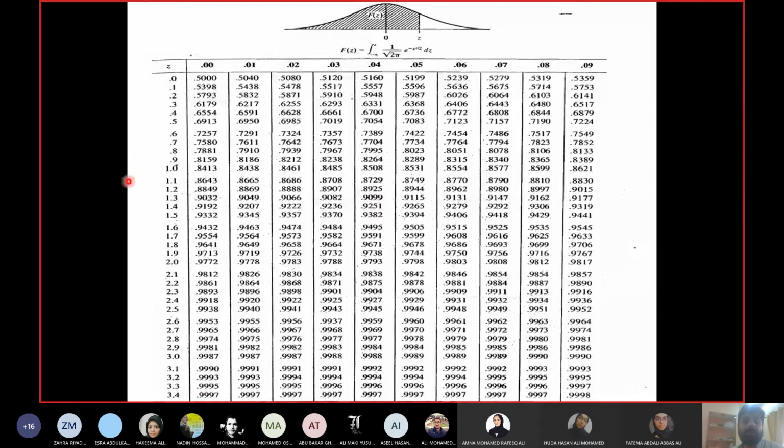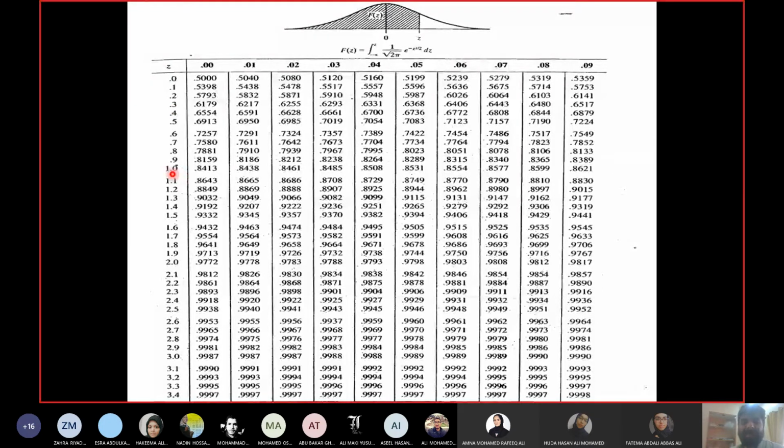So my Z value was 1.05. How to read this chart? The number before the decimal place and the first digit after the decimal place will be taken from the first column. So if the value is 1.05, the digit before the decimal is 1 and the first digit after the decimal is 0. So 1.0 will be taken from the first column. See this one, 1.0.